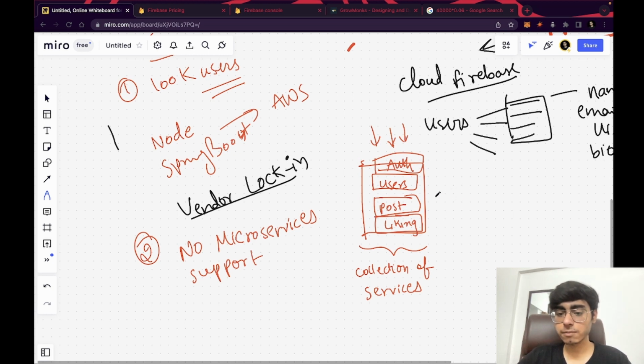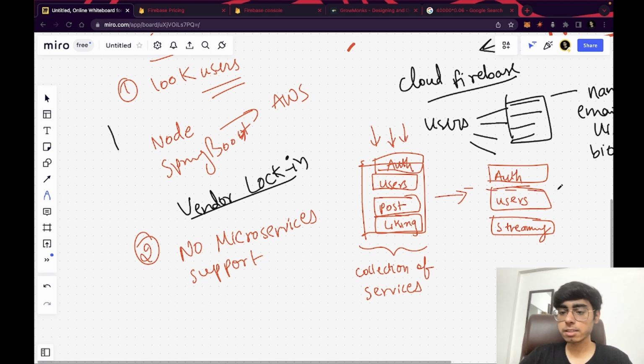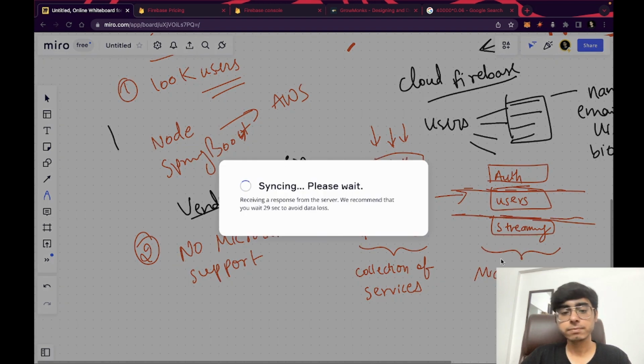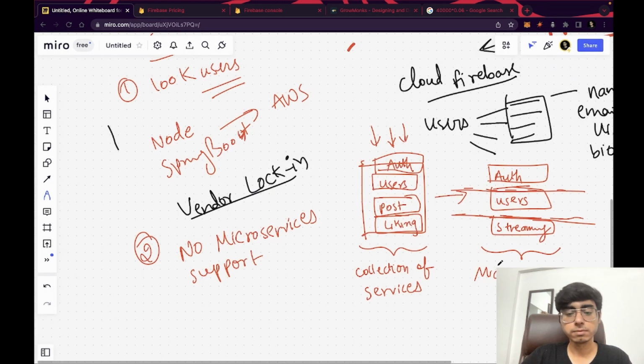But what happens in microservices, and this feature you don't get with Firebase, you are handling your different services separately. Let's say auth, let's say managing users or storing users' data, right? Or streaming service. All these services are separate here, right? They can be on different servers, they can be on different databases, they can be on different third-party tools, right? They're separate. So this is called microservices, right? Where you are handling all the services separately.